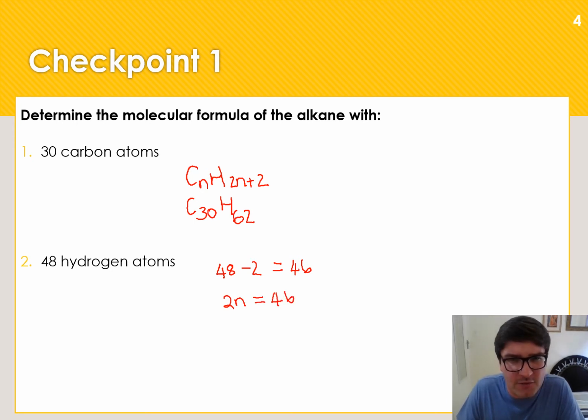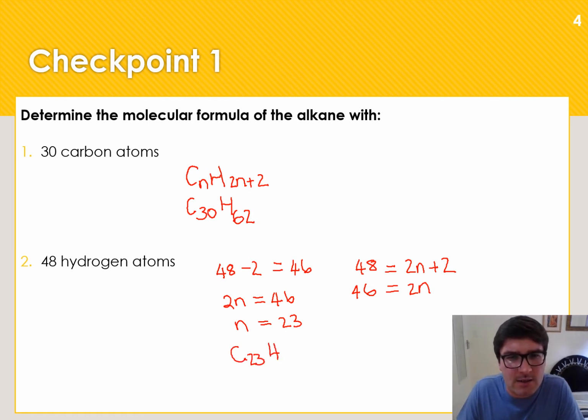If this confuses you, just equate 48 to 2n plus 2. Then 2n must be 48 minus 2, so that's 46. So n in this case must be 23. So our formula will be C23H48. Okay, I hope you got them right.